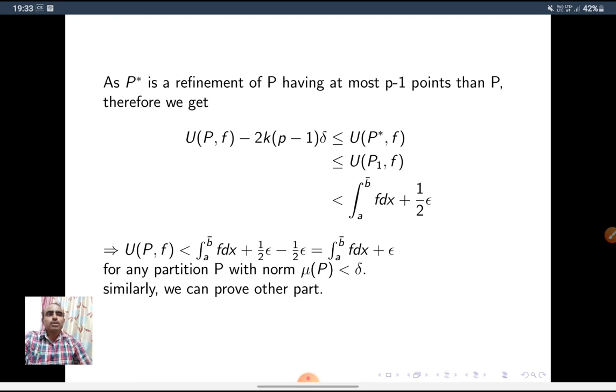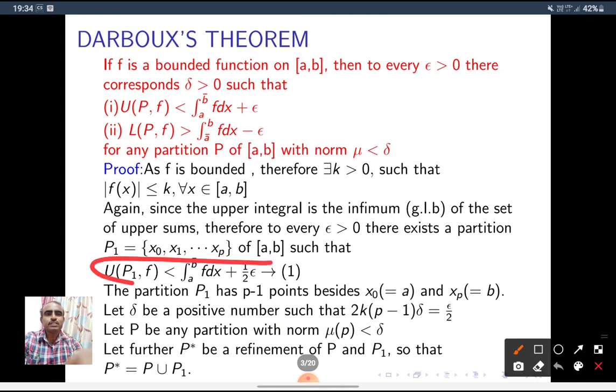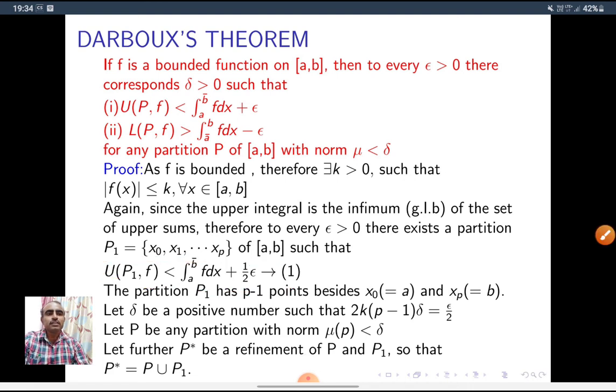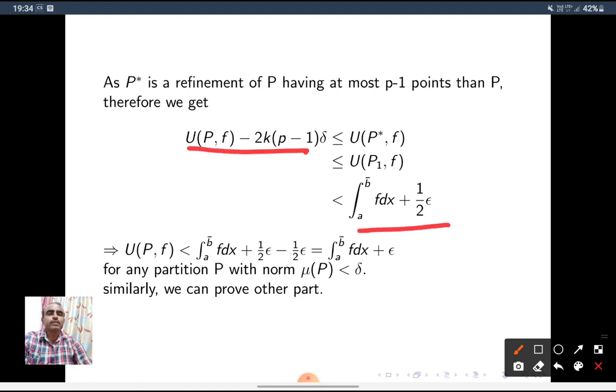So U(P1,f) is less than the upper integral of f dx plus epsilon by 2. Earlier we noted this. Now combine these two. What do we get? U(P,f) is less than the upper integral of f dx plus epsilon. Bring this to the other side. We know 2k(p minus 1)delta is equal to epsilon by 2, right? Earlier we noted this.